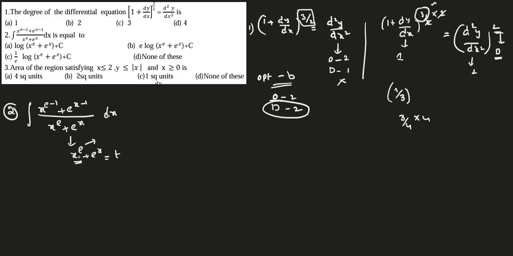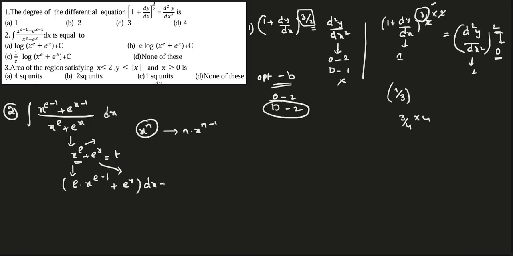So now it is in the formula of x power n. When you differentiate x power n, you will get n into x power n minus 1. Similarly, x power e also will give e into x power e minus 1. Clear? And the differentiation of e power x is e power x, and overall dx is equal to dt. Now the numerator we have x power e minus 1 plus e power x minus 1. So to get this, I'll take e common from the above step. So it becomes e times x power e minus 1 plus e power x minus 1 dx, which is dt.